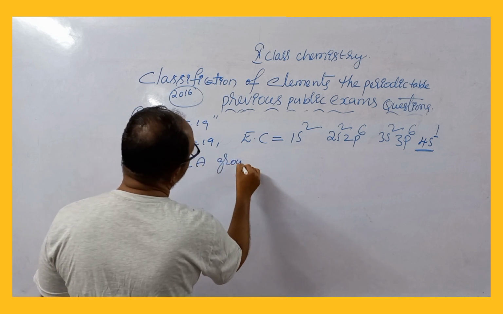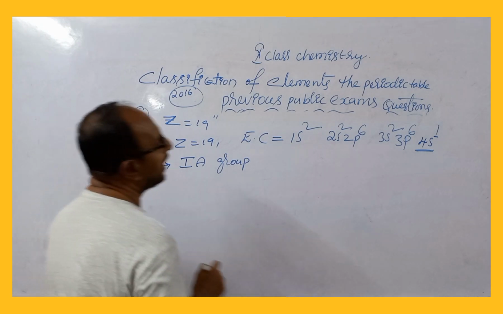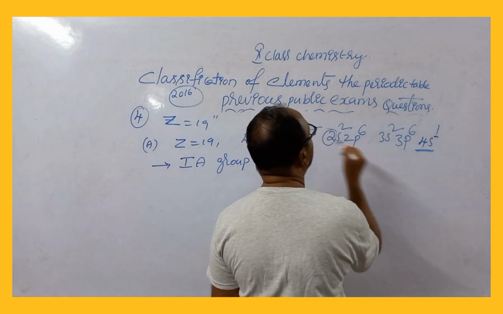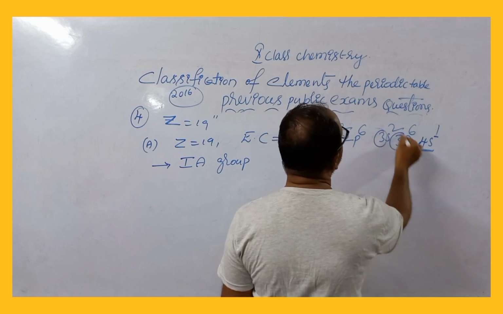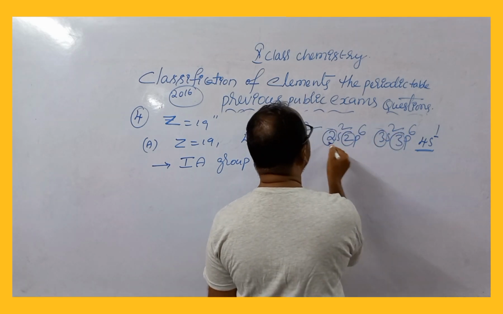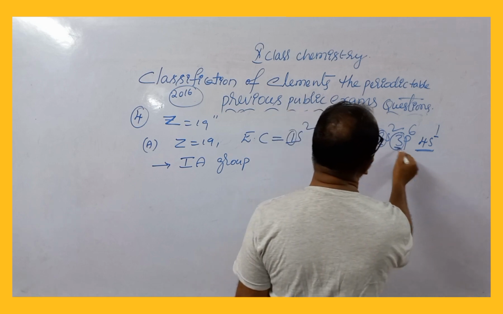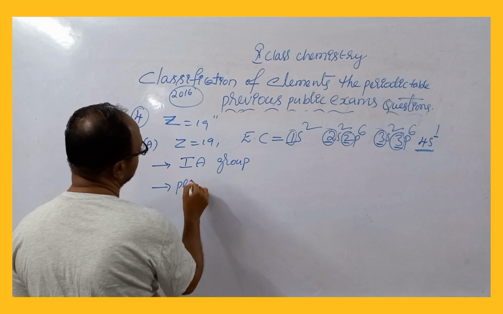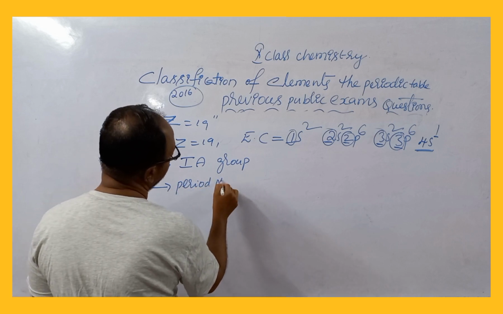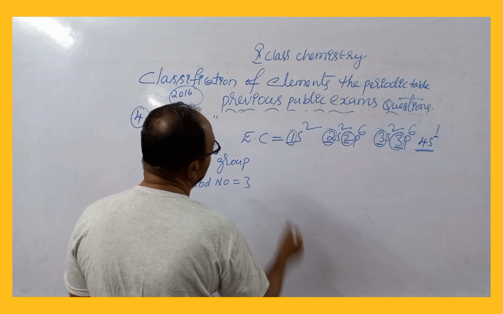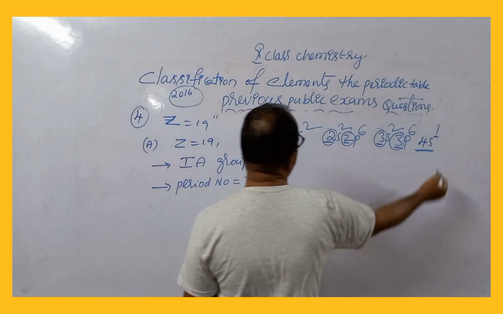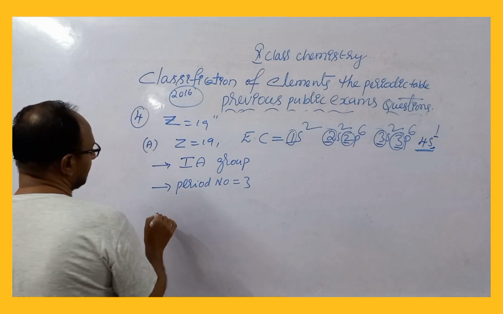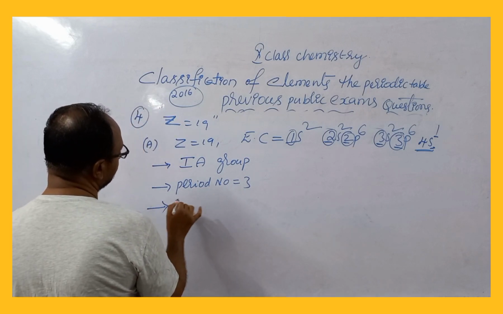That is potassium. In the electronic configuration, the maximum principal quantum number is 4, so the period number is 4. The 19th electron is the last one, which goes into the s subshell, which is why it belongs to the s block.